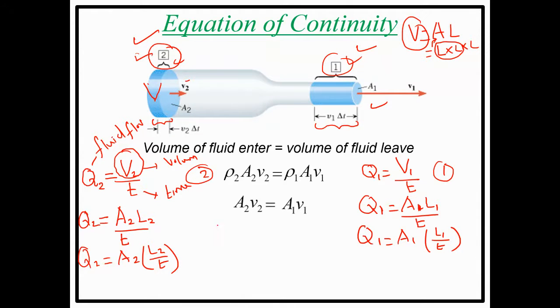Clear? Now, brother, what is the formula for speed? My speed is equal to distance over time. Am I right? What is my distance? Here my distance is L. So in this place, I can write Q2 equal to A2 multiplied by V2, small v2. Here small v2 tells you the velocity. Don't get confused about the capital V. This V2 is velocity. So likewise, Q1 is equal to A1 multiplied by V1. Am I right or not?